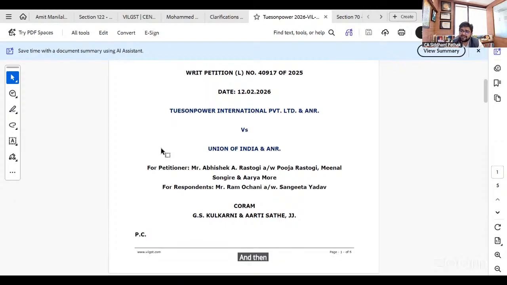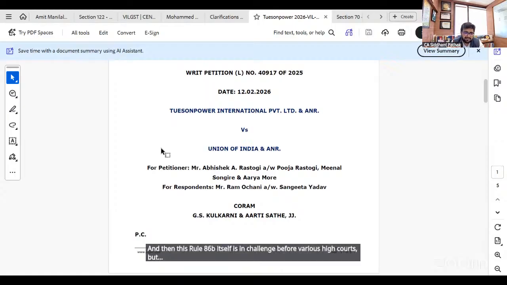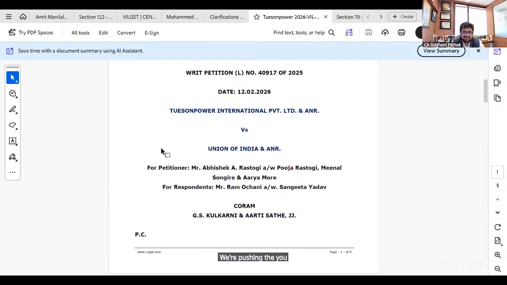And then this Rule 86B itself is in challenge before various high courts, but वो पुश नहीं हो रहा है क्योंकि ये छोटे एसेसीज हैं जो इसके राइगर के अंडर आ रहे हैं। So that is what is there.